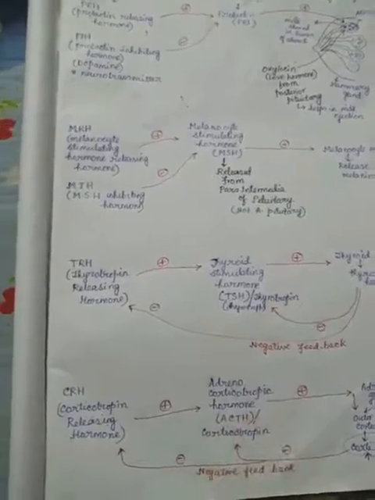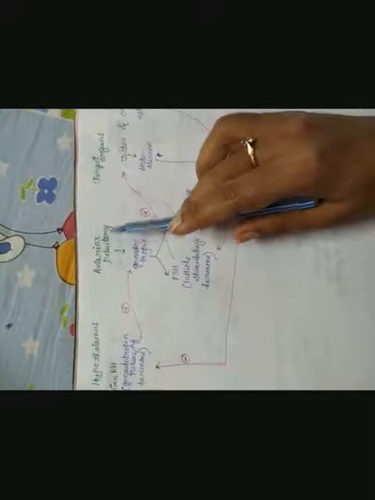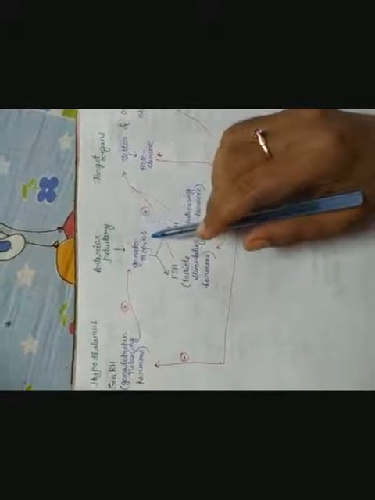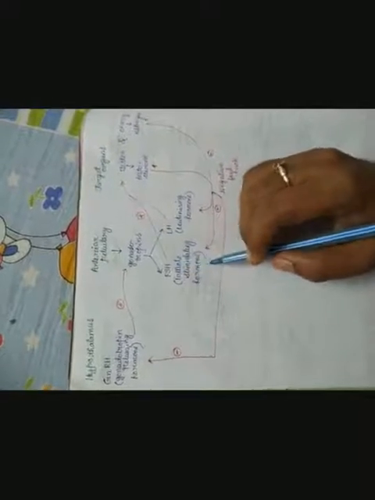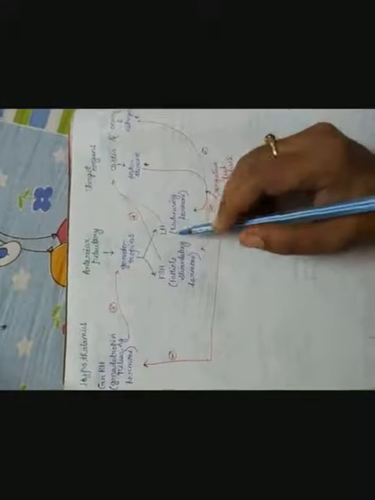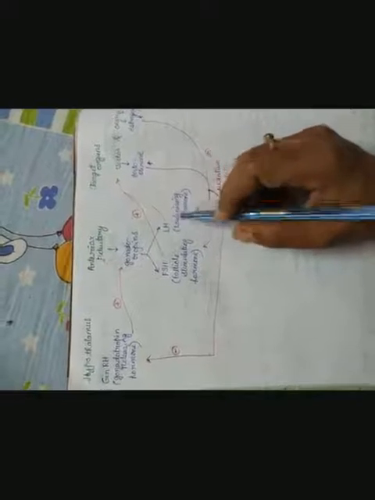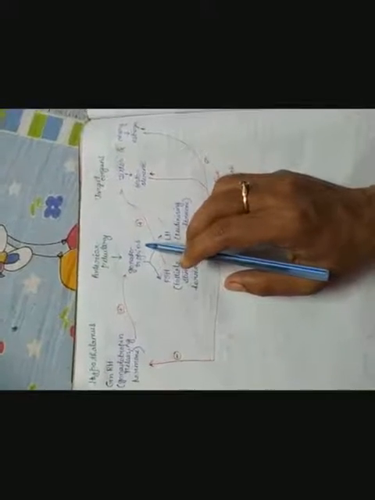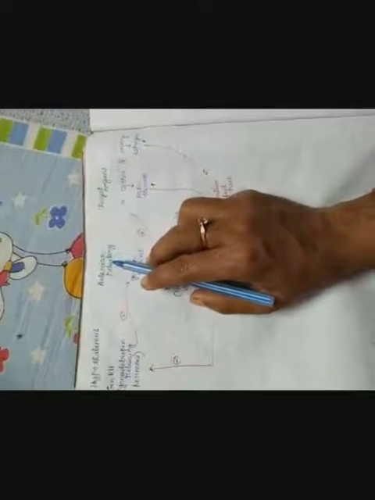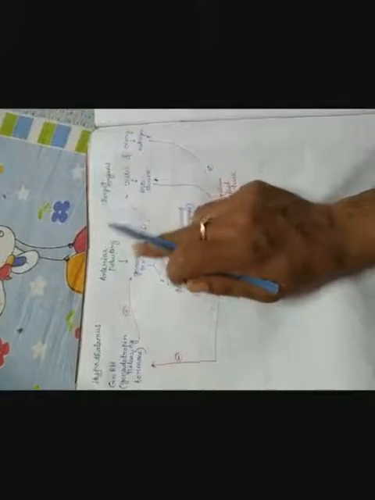Clear? The last hormone that is secreted from the anterior pituitary is gonadotropin. Gonadotropins are of two types. FSH means follicle stimulating hormone, and LH means luteinizing hormone. These two hormones or gonadotropins are secreted from the gonadotrop cells of the anterior pituitary. Who will regulate these hormones?